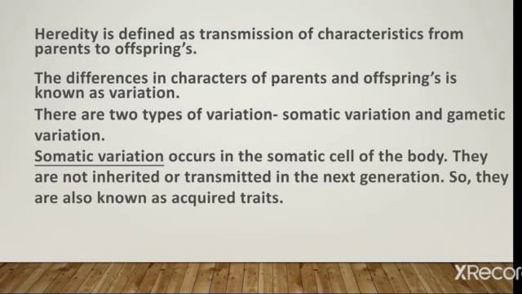Let's see what is somatic variation. Somatic variation occurs in the somatic cells of the body. They are not inherited or transmitted to the next generation, so they are also known as acquired traits. It is not present in the germ cell, it is only present in the somatic cells of the body. That is called somatic variation, and it is acquired, not transmitted from parent to offspring.